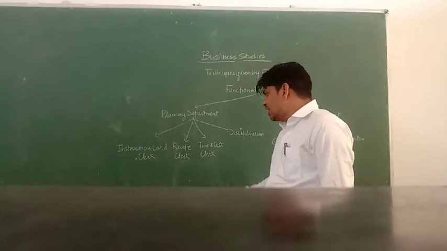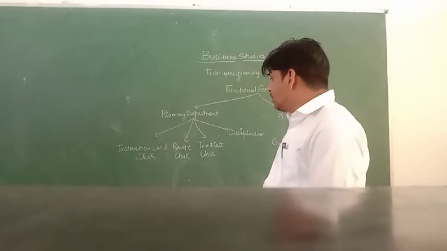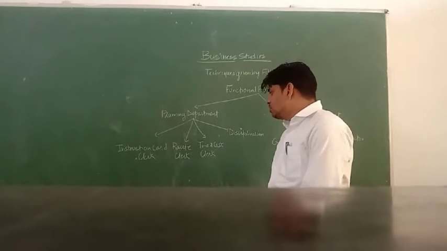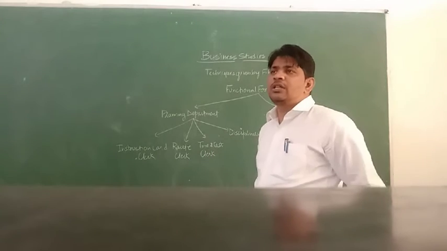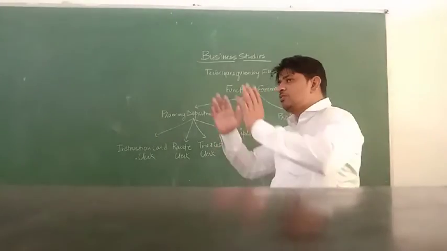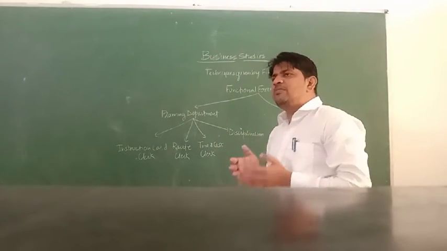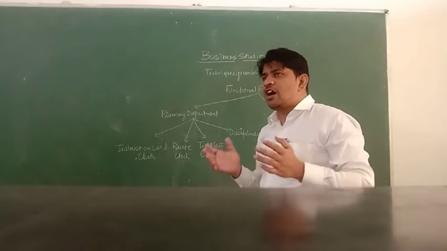The other one is the time and cost clerk. He is a very important supervisor in the company because he explains the time and cost for producing the product. For example, he distributes the raw material and time among the workers, deciding in how much time the worker has to produce how many products.